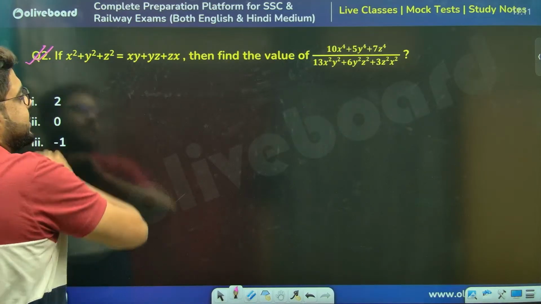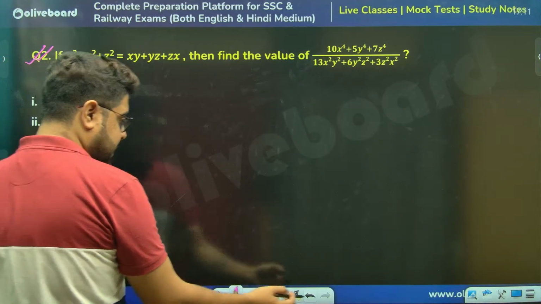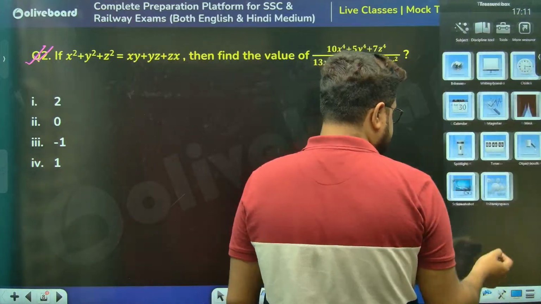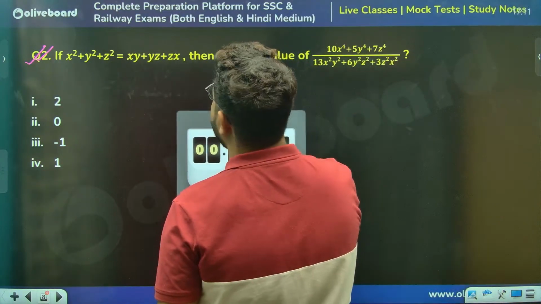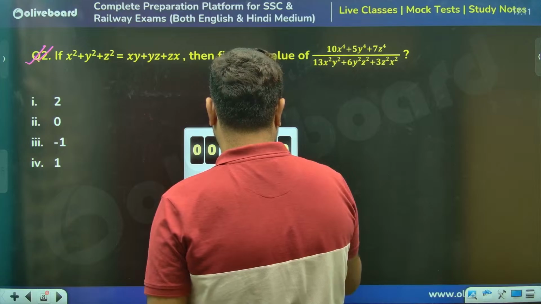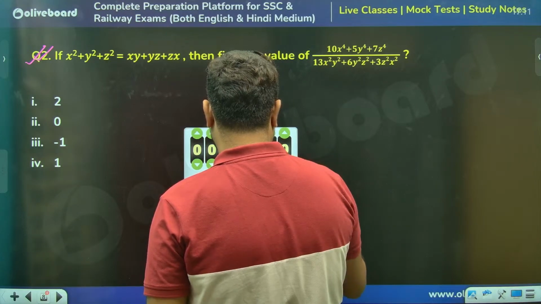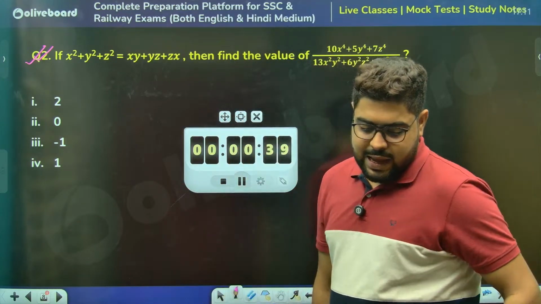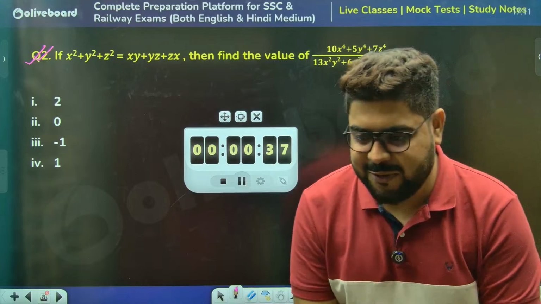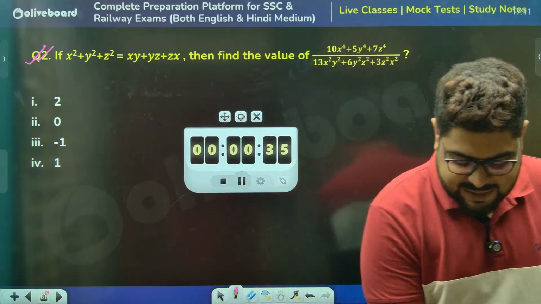Next question of the day. So again, I'm giving you a few seconds. This should not take you more than 10 seconds, it's just one equation, but still, I'm giving you 40. Please solve. Please solve, sir.